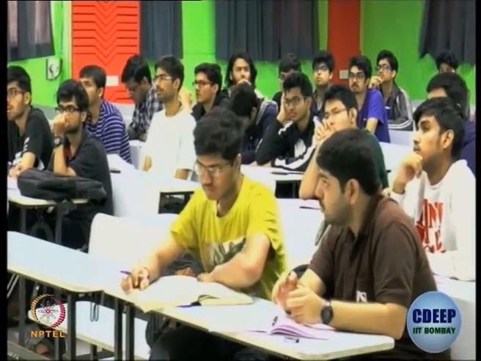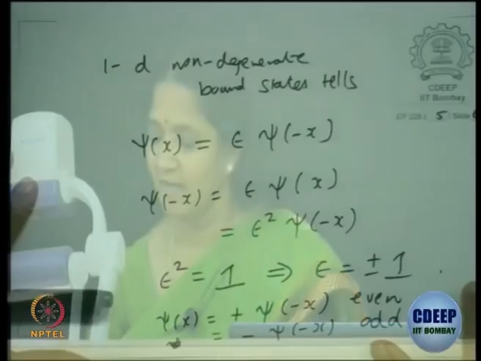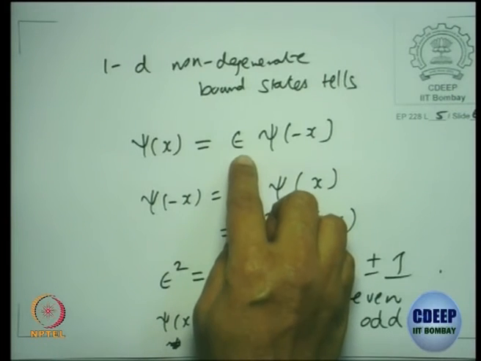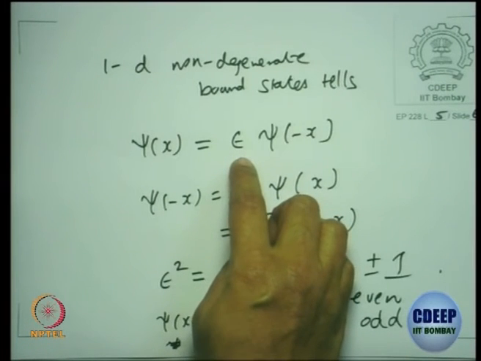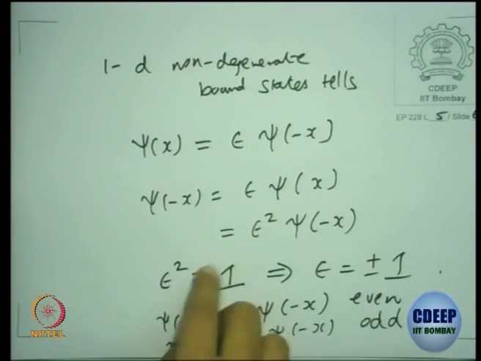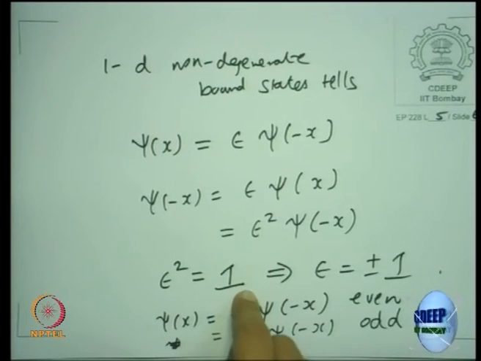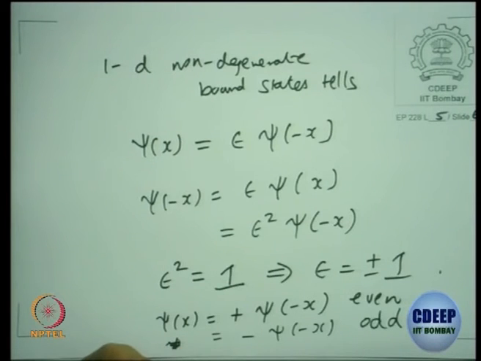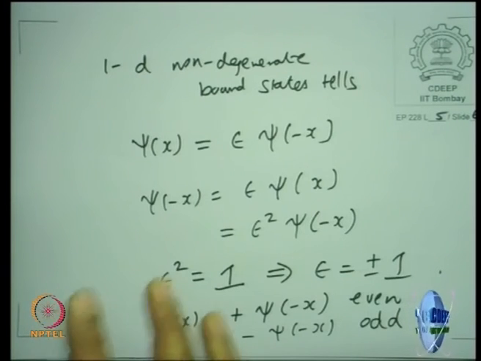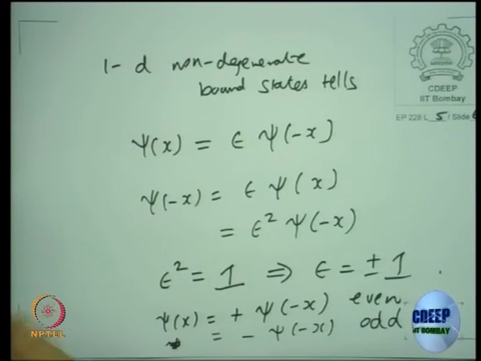No. So what he was saying is, let me put that sheet again. I don't know whether it will be visible. I hope it will be. So what he was saying is that instead of this epsilon, which is to be plus or minus 1, why can't it be a complex phase factor? But what I was trying to tell him is that you need your epsilon squared to be 1. If you take a complex phase factor, e to the power of 2i phi, that is not 1 for an arbitrary phi, unless phi is taken to be pi. If you take phi to be pi, then it is only plus or minus 1.